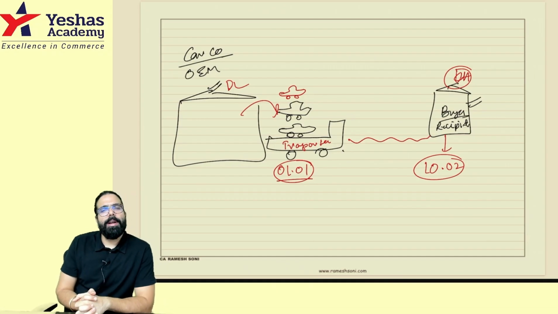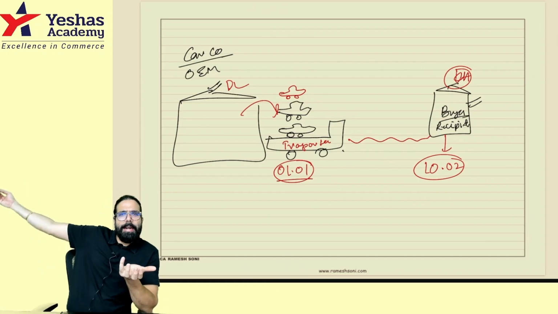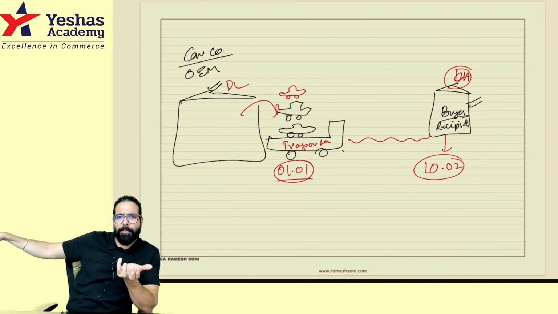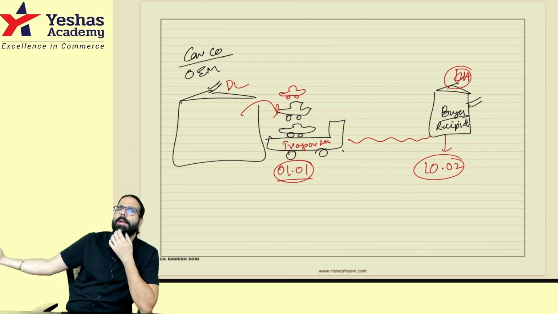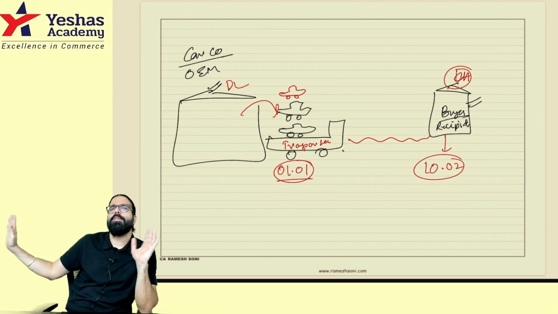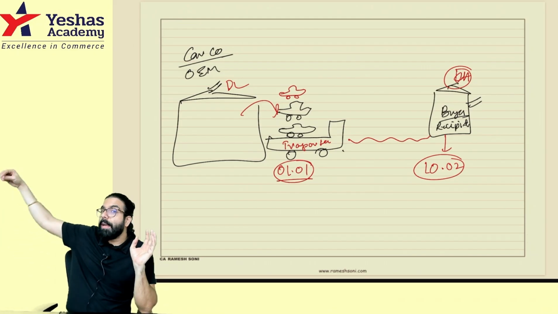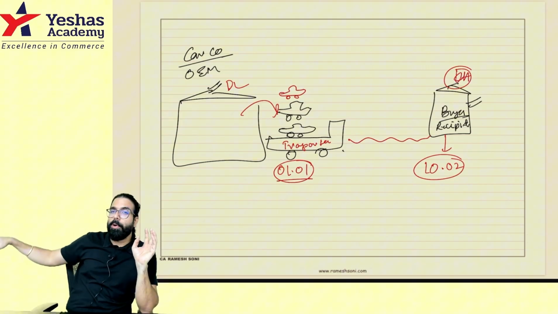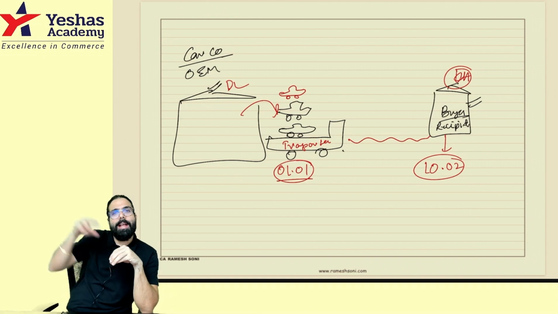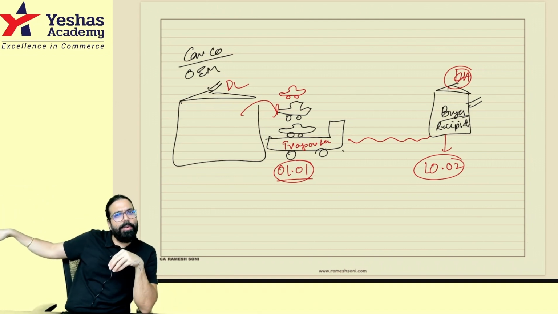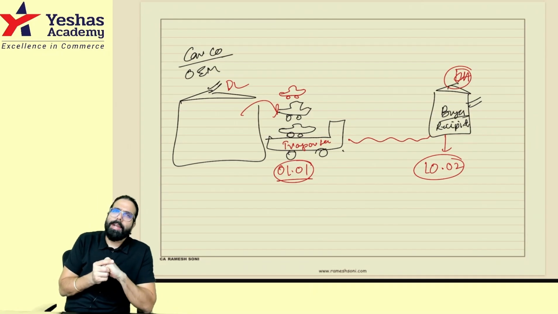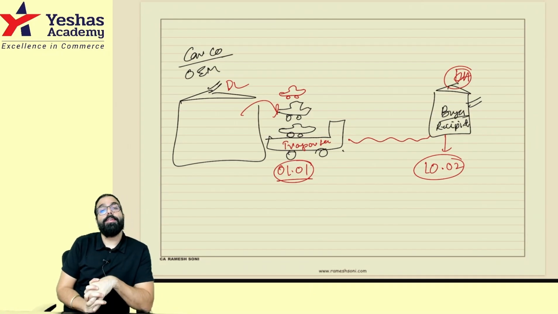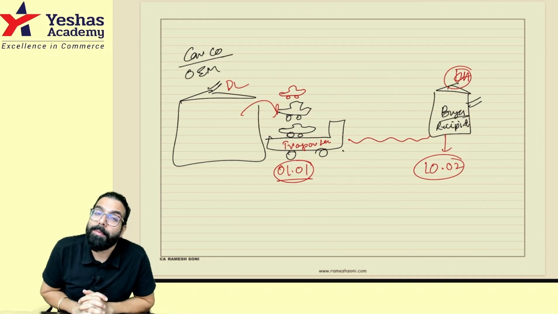Here, people asked the question: sir, can I take the credit when the cars were handed over for transportation? Because the contract was that I will give it only till my factory gate, and after that it's your responsibility, you take it and go. So when he gave the cars to the transporter for transporting them further, can I take the credit on the 1st of January itself, or do I have to wait till 10th of February to take the credit? Here the clarification given by the government was that the deemed receipt concept is also fine.